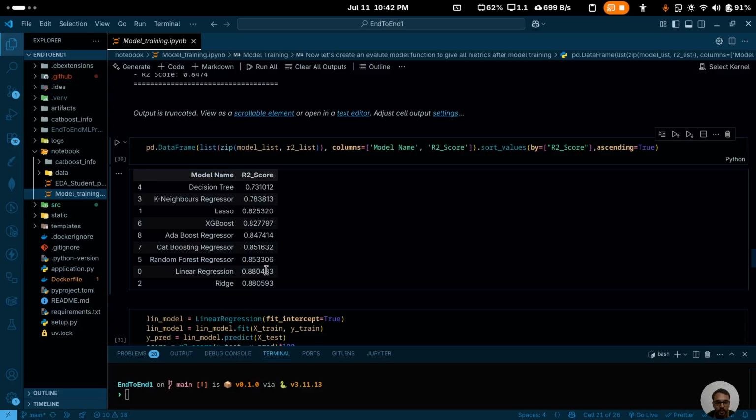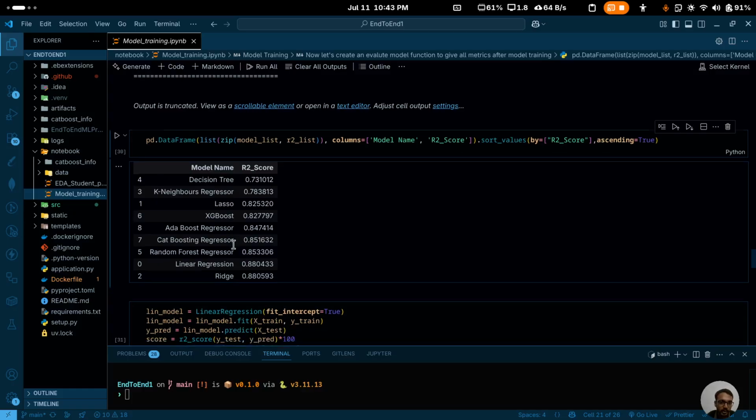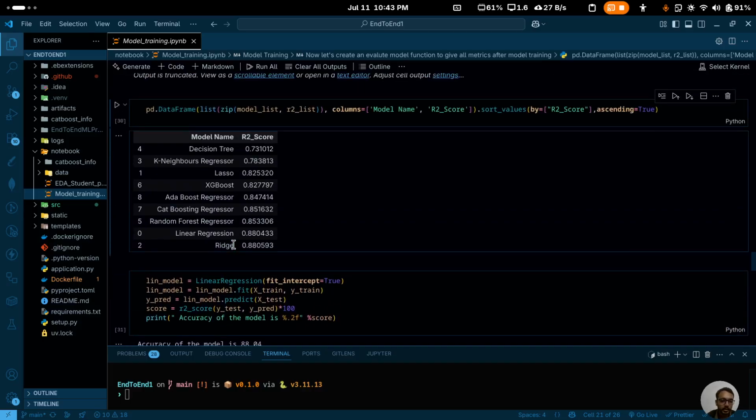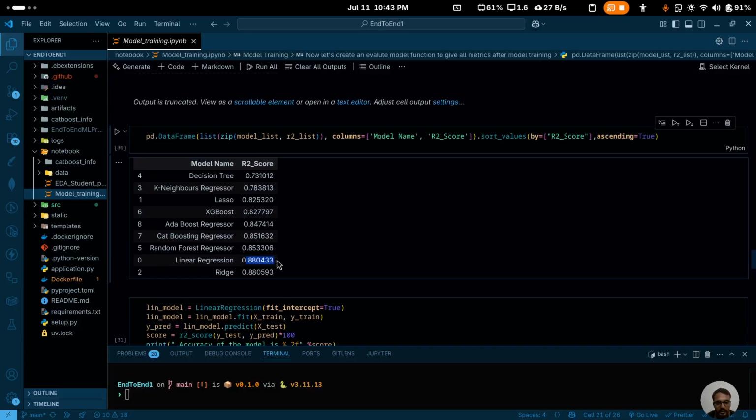But I would like to mention over here, when I was considering models like random forest or CatBoost, the overall project was getting very heavy, so I was not able to deploy the project. So I had to remove those models from there, and then I deployed the project. That is what I wanted to add. You can see over here that linear regression is performing really nicely, so we will be considering that.